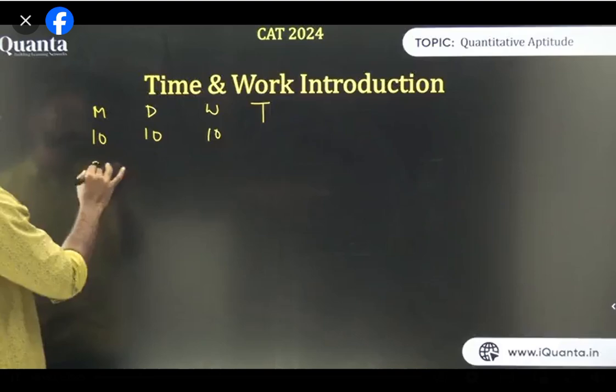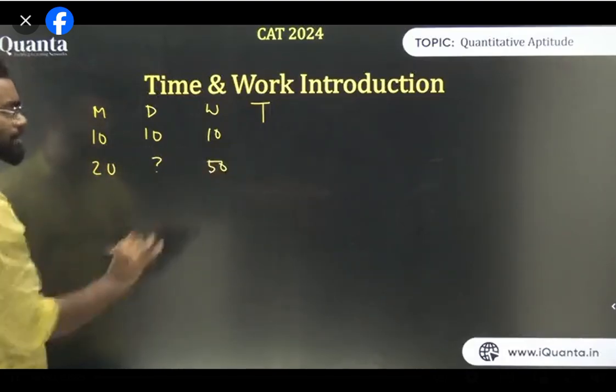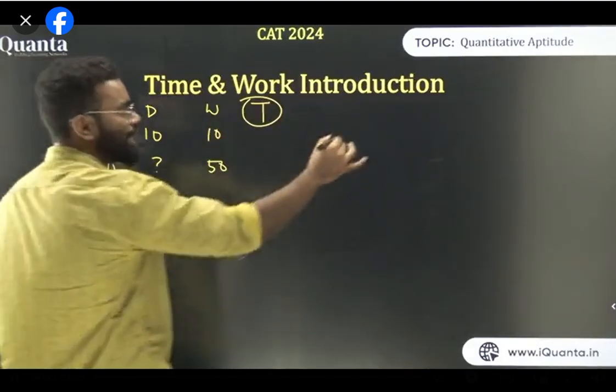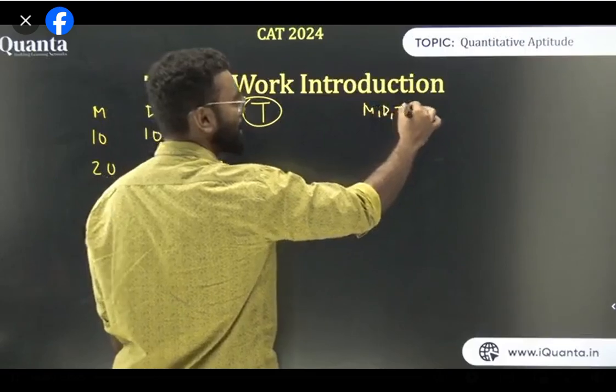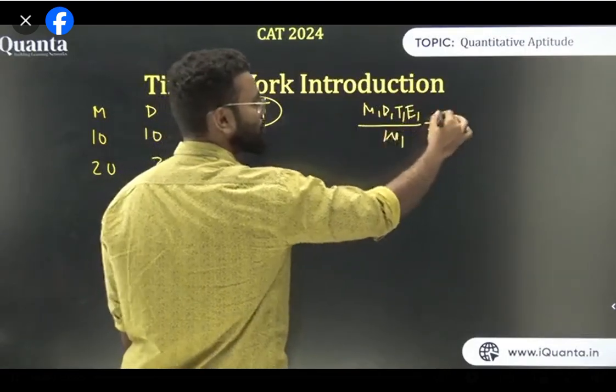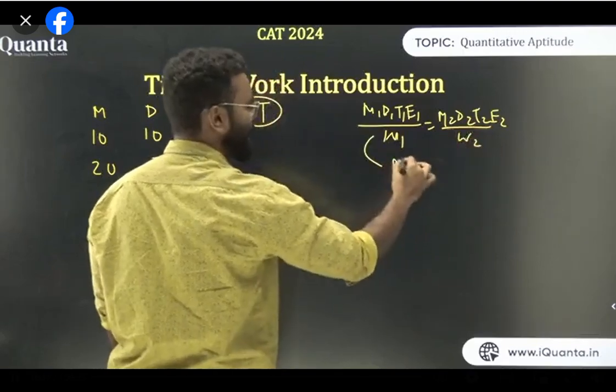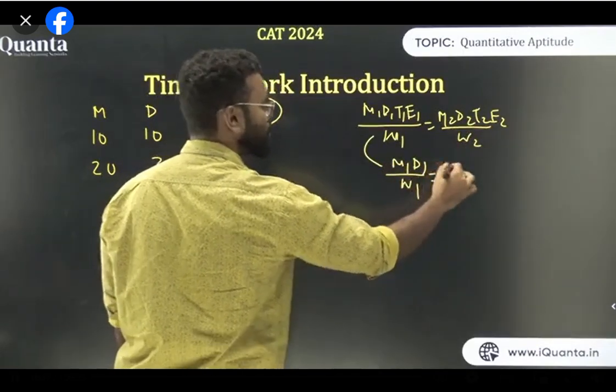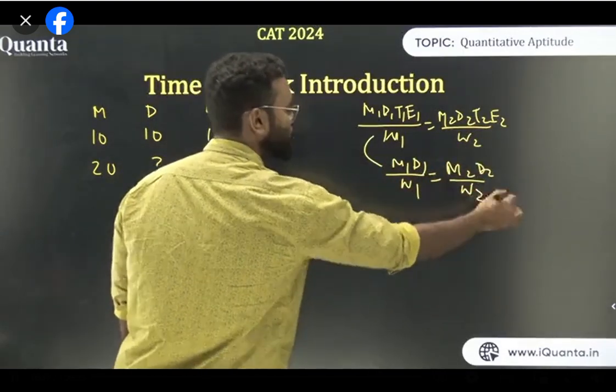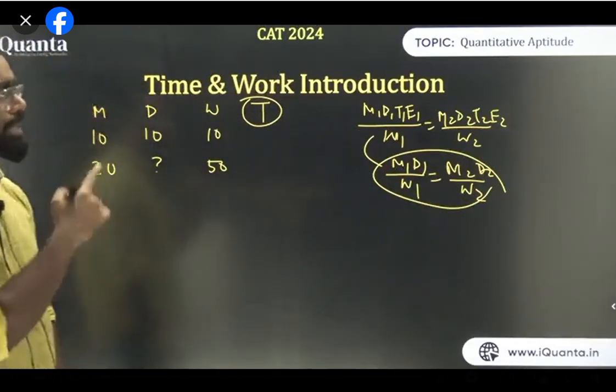Again, the question was like 20 men, 50 chairs, in how many days? That was my initial question. Time I will consider later. So my final formula I have got is M1 D1 T1 E1 upon W1 is equal to M2 D2 T2 E2 upon W2. But the original formula generally is M1 D1 upon W1 is equal to M2 D2 upon W2. This is generally what we use, but if time per day and all of these things are there, we can use the upper formula as well.